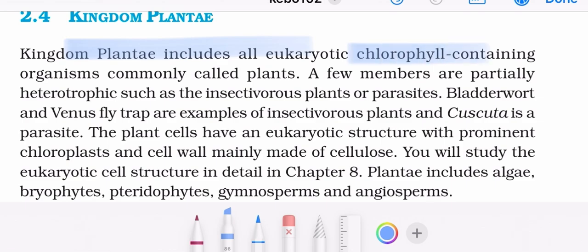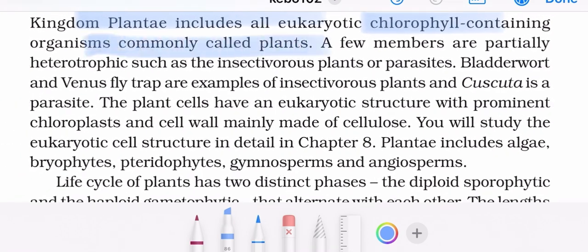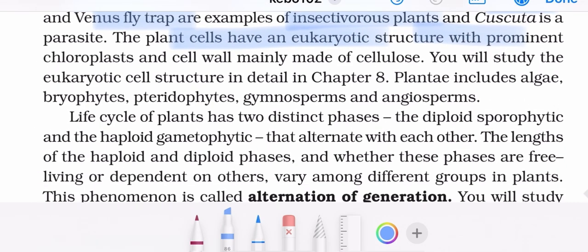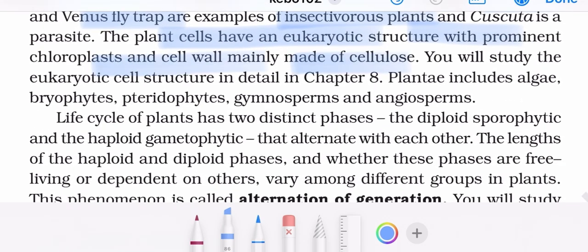Kingdom Plantae includes all eukaryotic chlorophyll containing organisms commonly called plants. A few members are partially heterotrophic, such as insectivorous plants or parasites. Bladderwort and Venus flytrap are examples of insectivorous plants. Cuscuta is a parasite. The plant cells have a eukaryotic structure with prominent chloroplasts and a cell wall mainly made up of